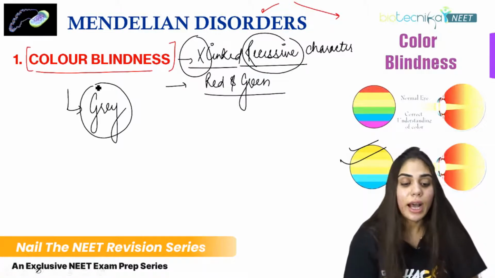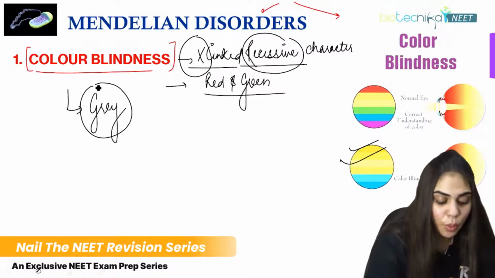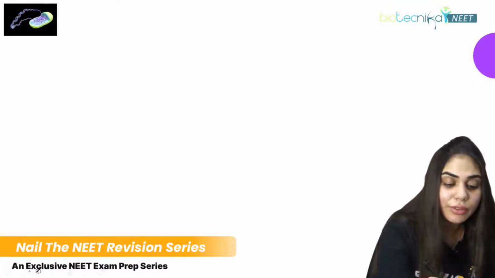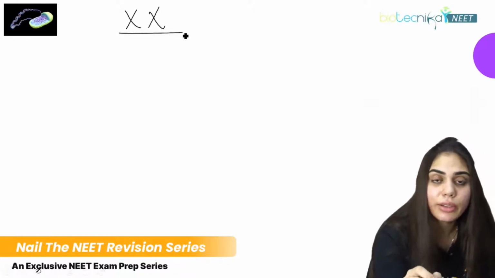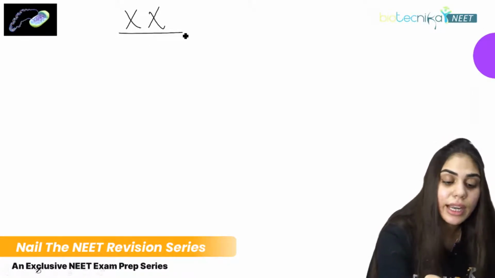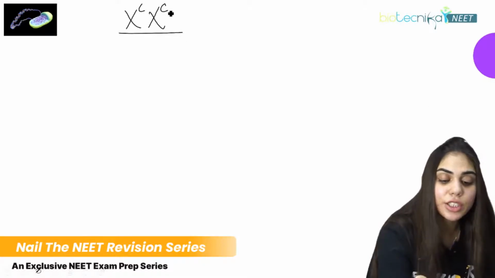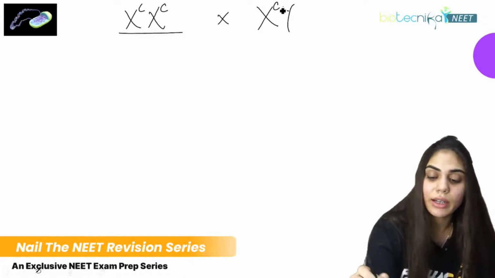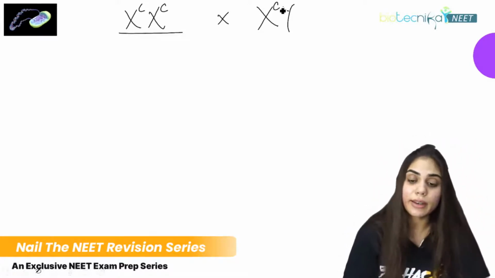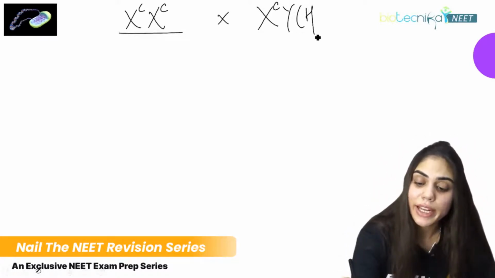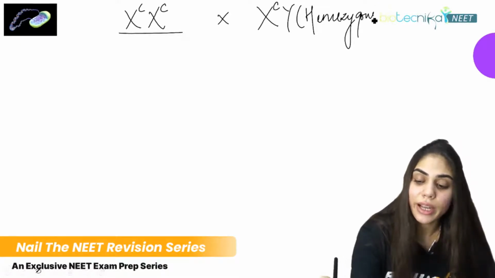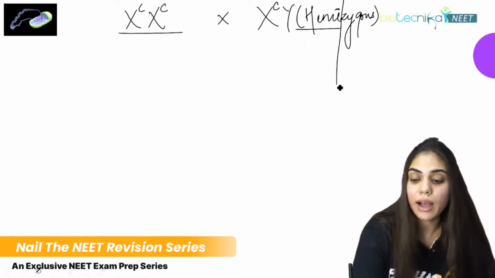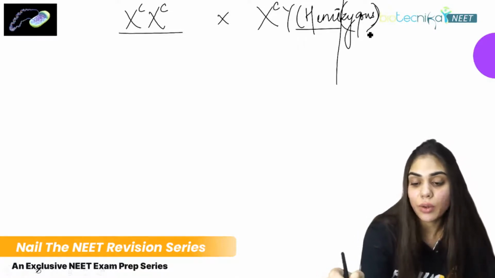Now we'll see how this mechanism works. Suppose we have a female. What is the genotype for a female? It is XX, and suppose she is bearing the color blind gene. The male here is hemizygous. Why hemizygous? Because it has one X and one Y chromosome. Hemi stands for half, so hemizygote means the zygote is half.